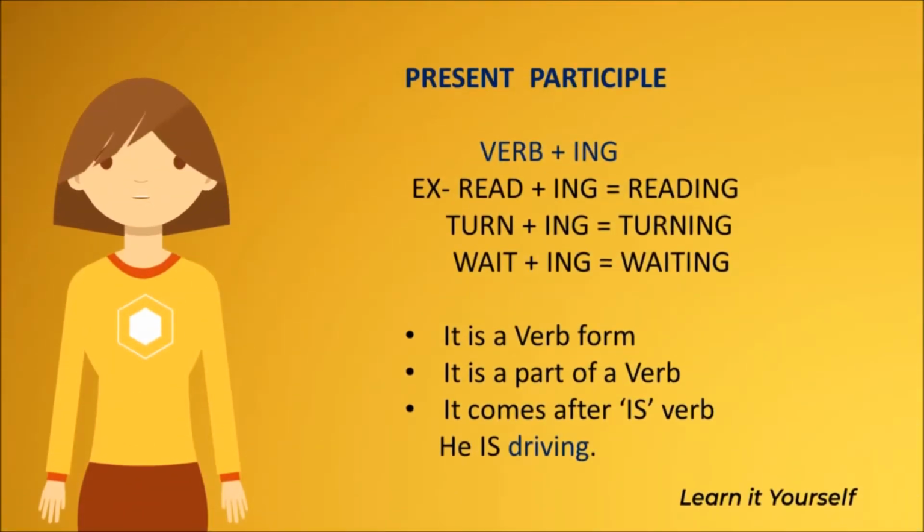Present participle refers to the verb form with the ending ING. Example, read plus ing is reading. It is a present participle. Turn plus ing, turning. Wait plus ing, waiting. Present participle is a verb form. It is a part of a verb, derived from a verb. It mostly comes after the verb is. For example, he is driving.